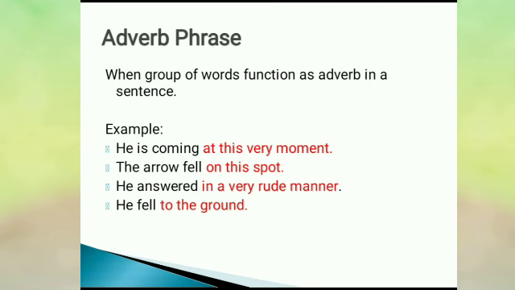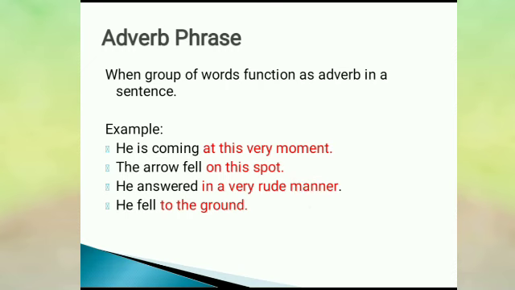Some examples we have. The arrow fell on this spot. On this spot is the adverb phrase and telling about fell, that is the verb. He answered in a very rude manner. In a very rude manner is the adverb phrase telling about answered.